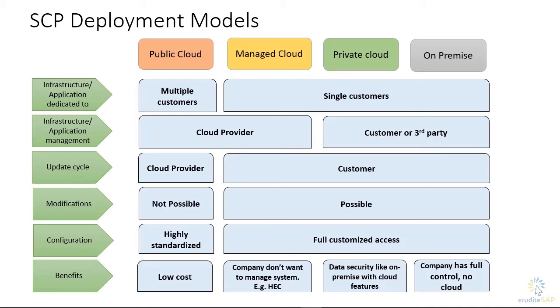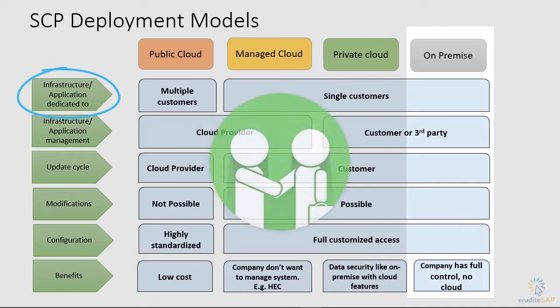Let's begin with the on-premise model that most of the organizations are currently using. The first feature is infrastructure or application dedicated to. In the case of on-premise deployment model, the infrastructure or application is dedicated to only a single customer. The company who will buy the SAP solution will only use that. There will be no other customer using the same.